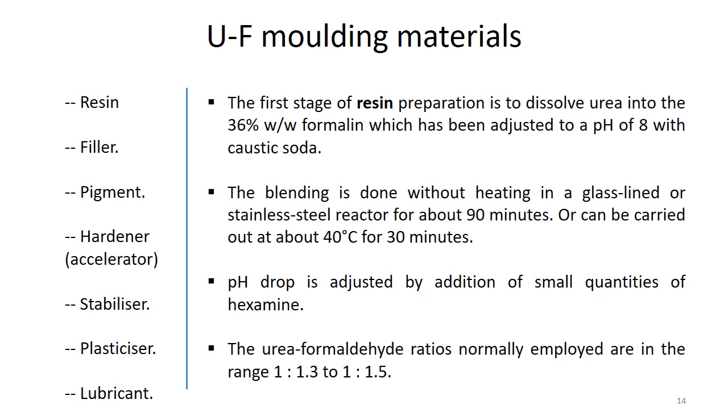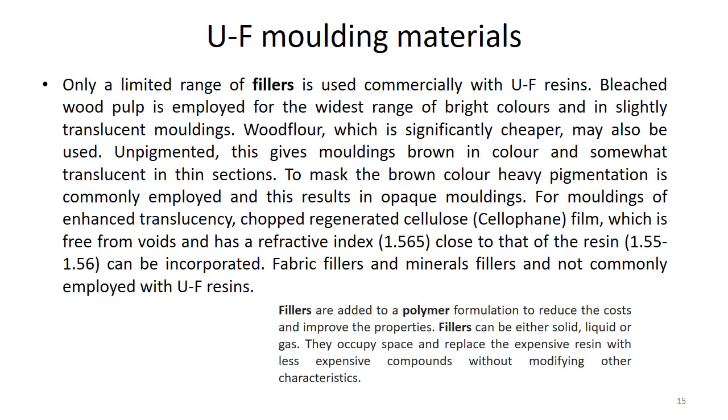Resin is prepared by using reactants like urea and formaldehyde. Coming to the filler, what do fillers do and which kind of fillers do we use? Basically, fillers are added to polymer because they reduce the cost and improve the properties. So they are used to adjust the properties of the polymer. They enter the spaces or voids in the material, and modify its characteristics by occupying the space or voids in the polymer material itself.